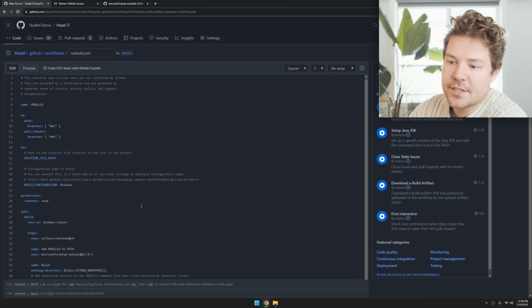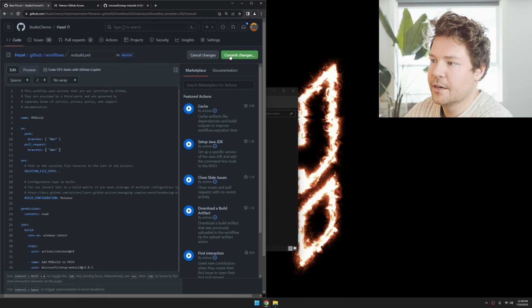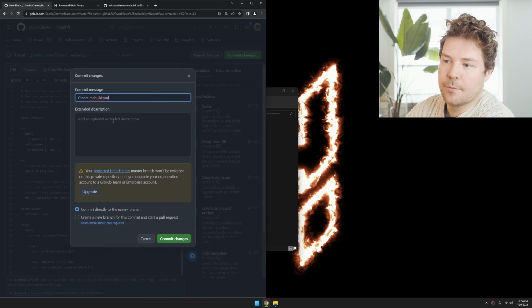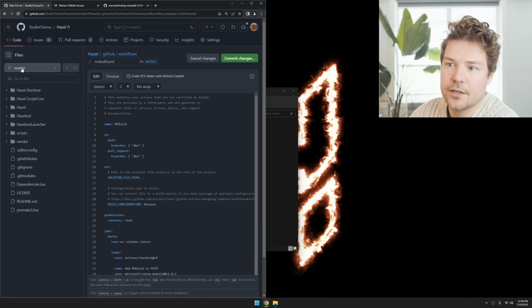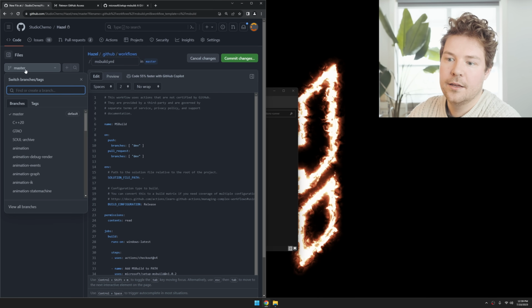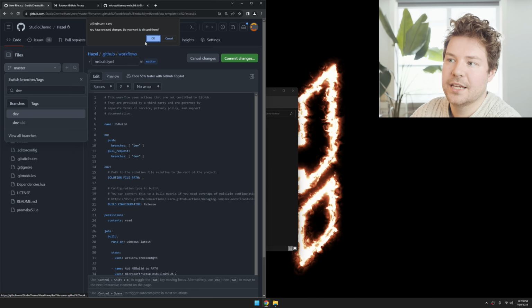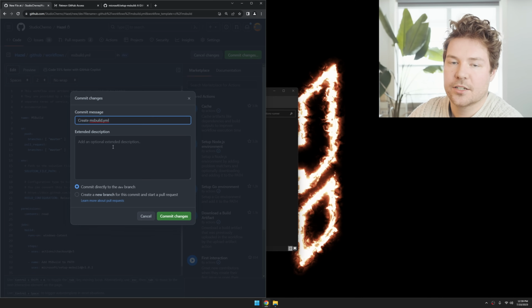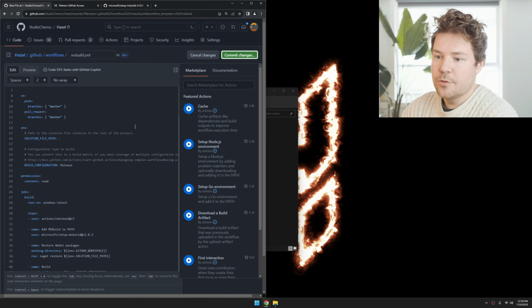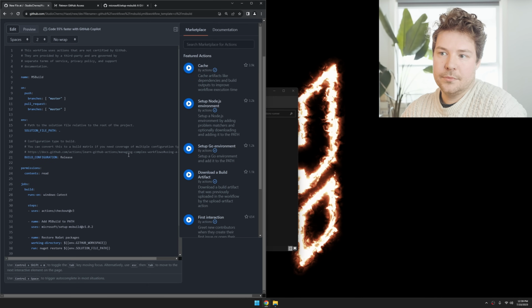Now, the idea is you set this up however you like. I'll move it over here. You can commit the changes right from here. You just press commit changes, and you add whatever commit message you want. Oh, by the way, if you want to change the branch that it goes to, you can just hit this files and then this is how I changed it to be in the dev branch. And so now you can see we're in dev and we can commit the changes directly to dev. So that's where I put it. But you basically just do that and then that's it.